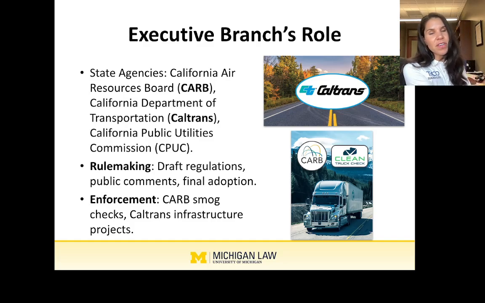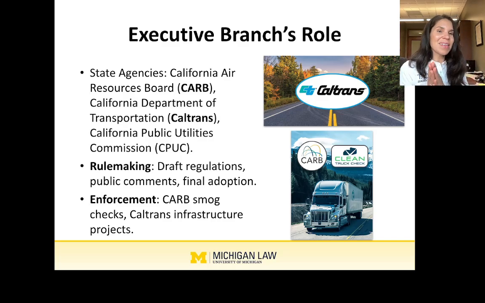So in this case, the governor sets an executive order saying, I want emissions lowered, I want them at 0 by this date, and I want them lowered over time. CARB will set the actual standards. Maybe they'll taper them down over time so that people can adjust. And then they will check. They will actually check the vehicles at the time of sale, or ask for self-certification. And then they'll have the clean truck check. They'll have these checkpoints set up on the side of the road where trucks have to, by law, go in and get their emissions tested. And if they're not where they need to be, they need to fix it. And if they continuously violate, they can get fined or lose their license, things like that.